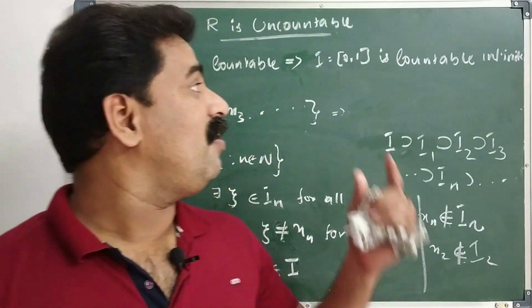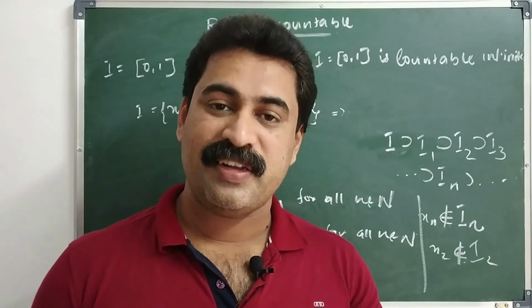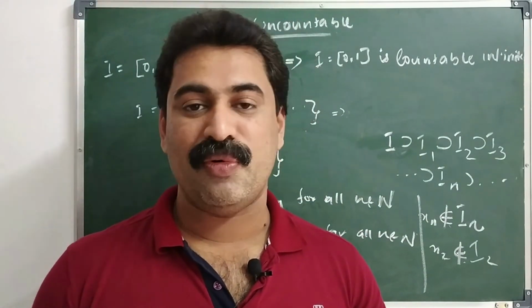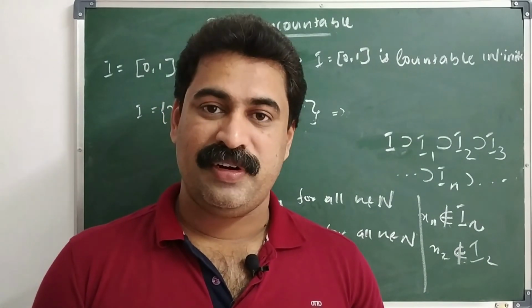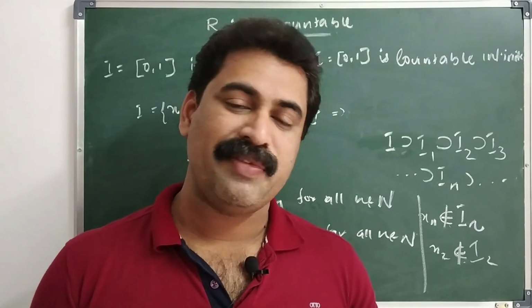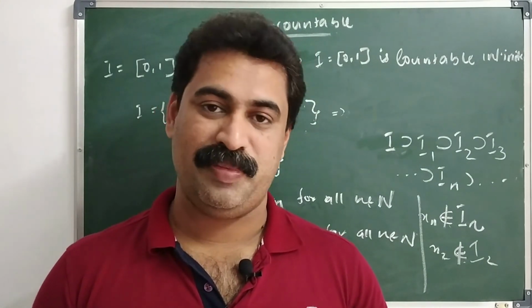Then already we have, if any subset of R is uncountable, then R is uncountable. So here we proved closed interval 0, 1, which is a subset of R, is uncountable. Then easily we can say that R is uncountable.